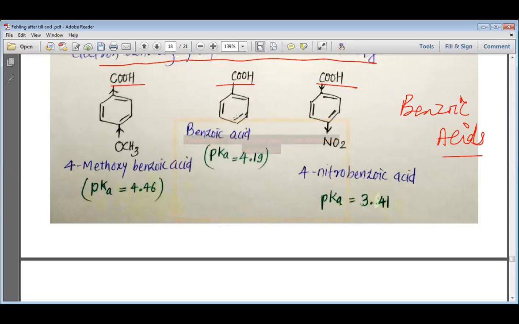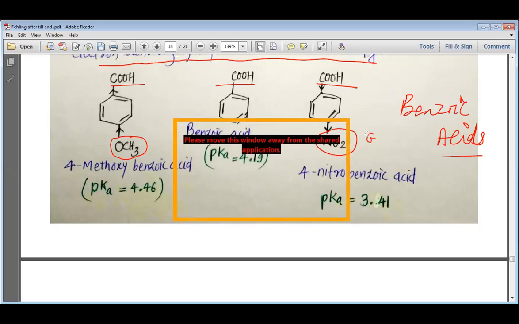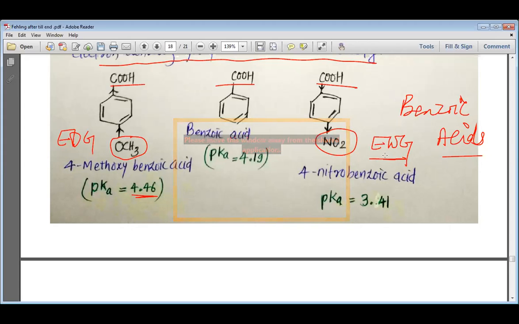Now here we have benzoic acid. Benzoic acid is bonded to the OCH3 group. Benzoic acid is bonded to the NO2 group. This NO2 group is an electron withdrawing group, my dear students, whereas the OCH3 group is an electron donating group. So if there is an electron donating group, you can see that the pK value is 4.46. But when we have an electron withdrawing group, you can see that the pK value is 3.41. And the pK value for benzoic acid is 4.90.